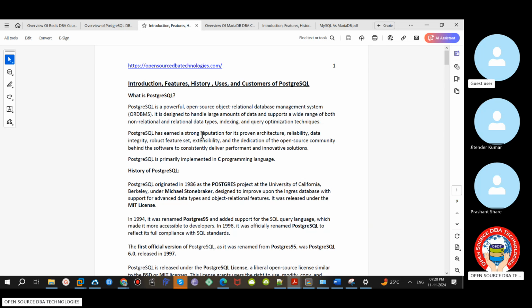To achieve that, they introduced it in version 10. And this is not NoSQL, so we don't have any clustering or sharding. If you want to distribute the data, partitioning is there. Range and list partitions are there, and you can use those.